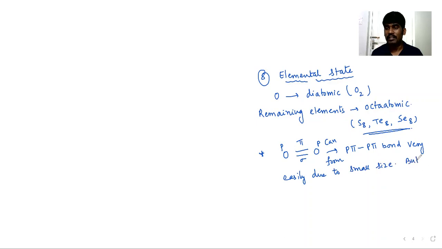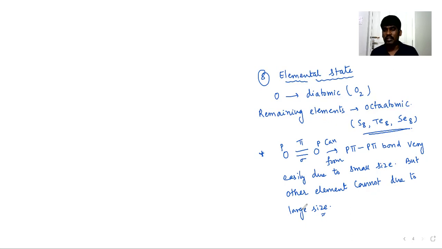But other elements cannot, due to large size. See, because of the larger size, they do not have the ability to form pi bonds.